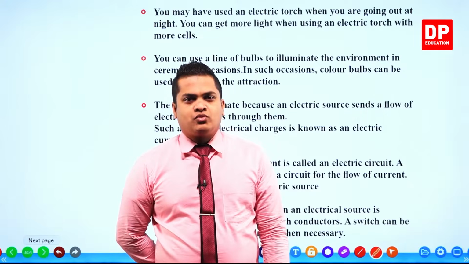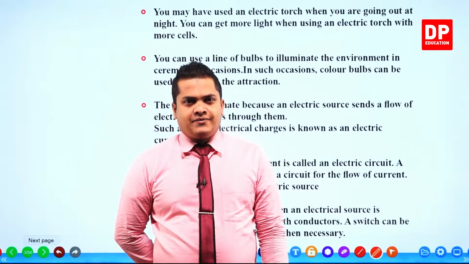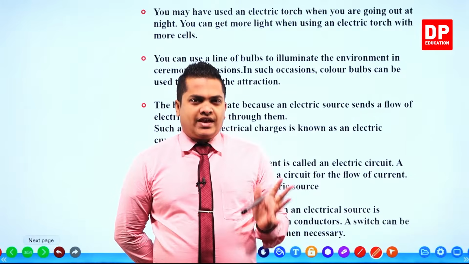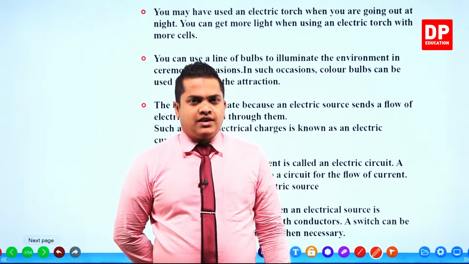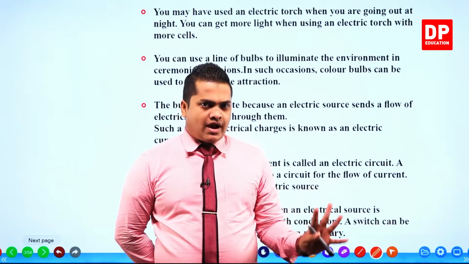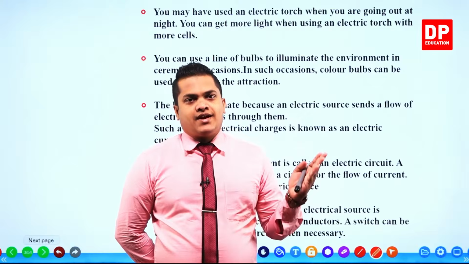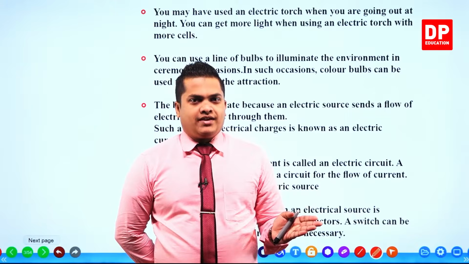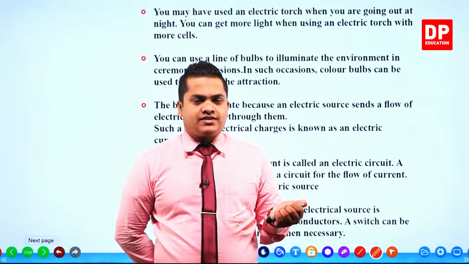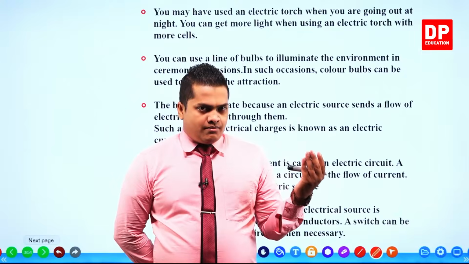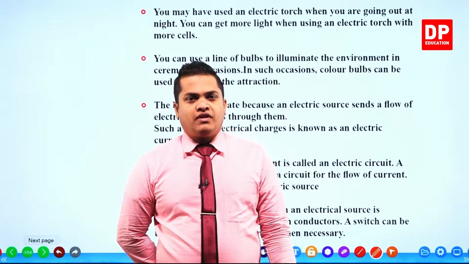However, we can use batteries as well. I'll let you know what a battery is when we discuss further things related to the lesson. You know that we can apply several batteries to certain types of torches. When increasing the number of dry cells that we apply, the light of the torch also increases. So by applying several batteries or dry cells, we can get whatever amount of light energy that we need.